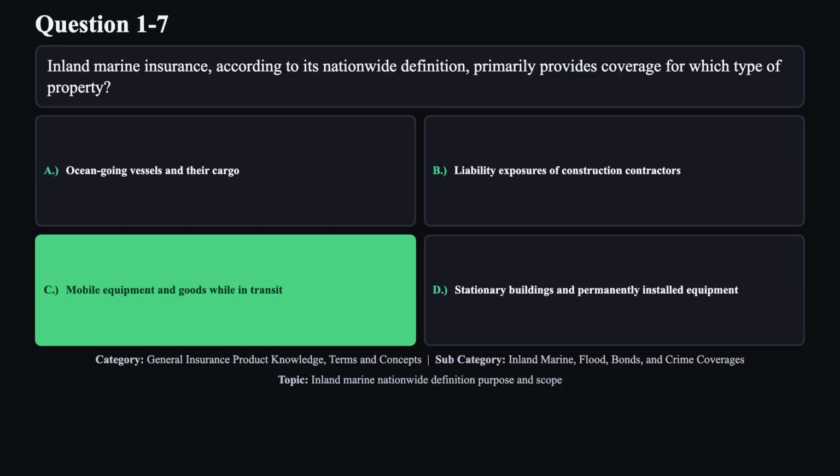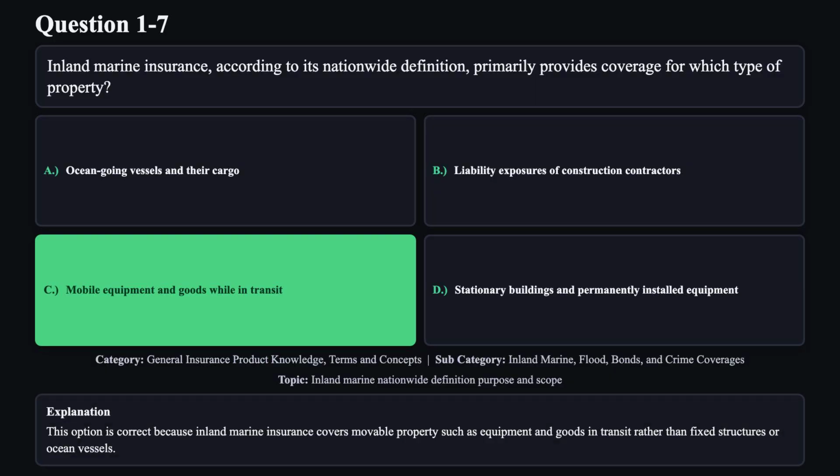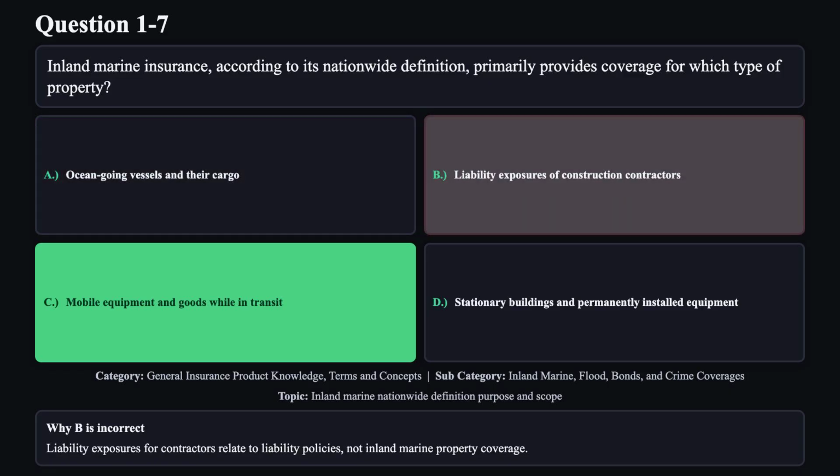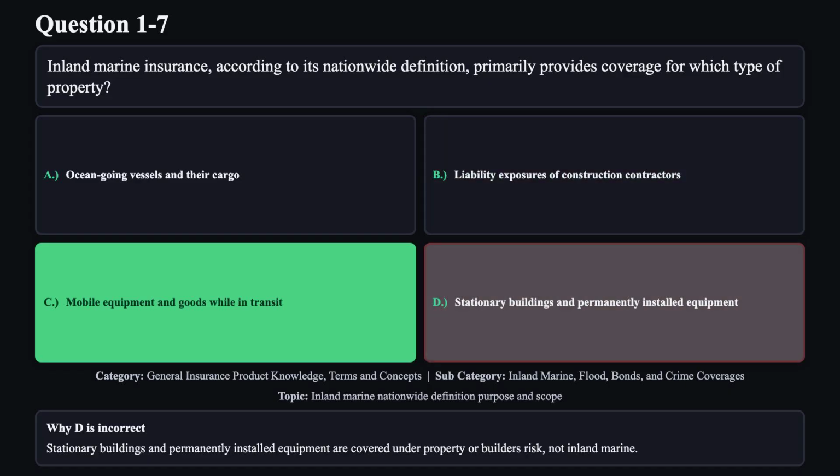The correct answer is C. This option is correct because inland marine insurance covers movable property such as equipment and goods in transit rather than fixed structures or ocean vessels. Reason A is not correct. Ocean-going vessels and cargo are covered under ocean marine insurance, not inland marine. Reason B is not correct. Liability exposures for contractors relate to liability policies, not inland marine property coverage. Reason D is not correct. Stationary buildings and permanently installed equipment are covered under property or builder's risk, not inland marine.